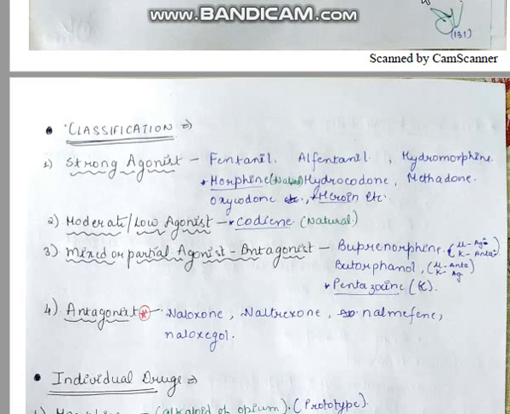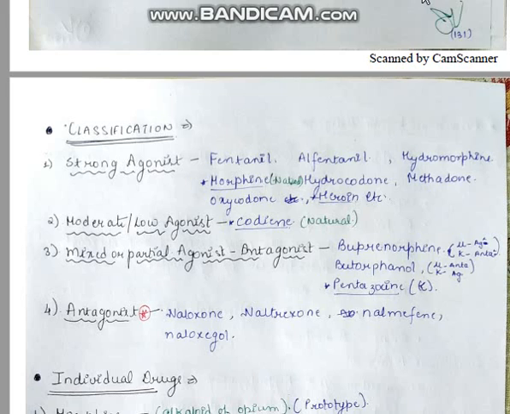Students, today we will start with the classification of opioid analgesics and antagonists. In the previous lecture, we have read about pain, the receptors, and opioid receptors. Now we'll deal with the drugs, with the classification first of all. We have a strong agonist, which acts as opioid analgesics like fentanyl, alfentanil, hydromorphone, morphine, which is a naturally occurring drug, hydrocodone, methadone, oxycodone, and